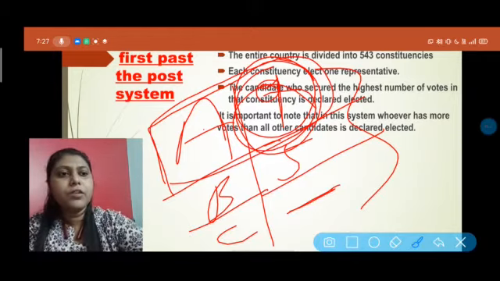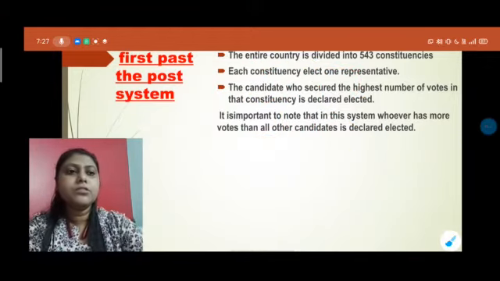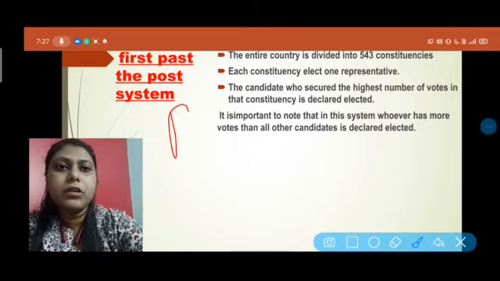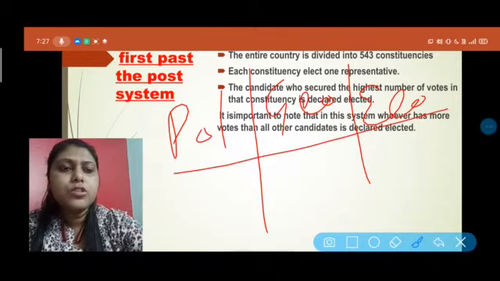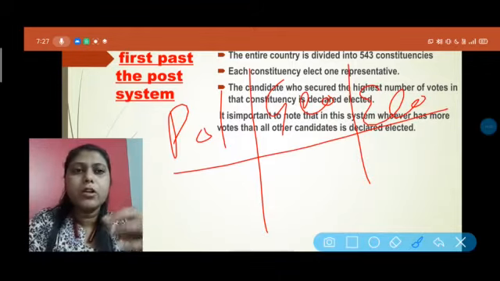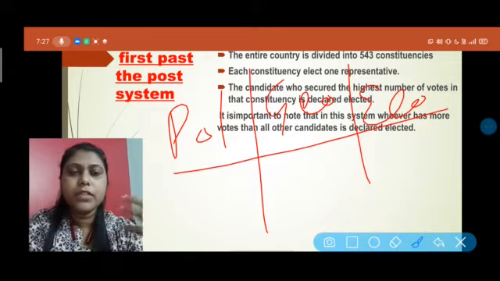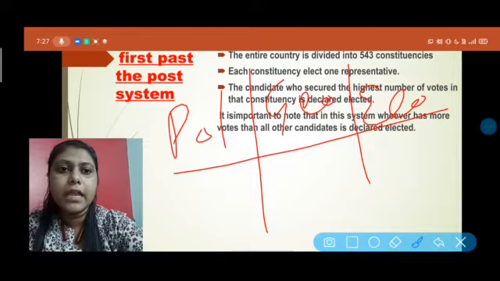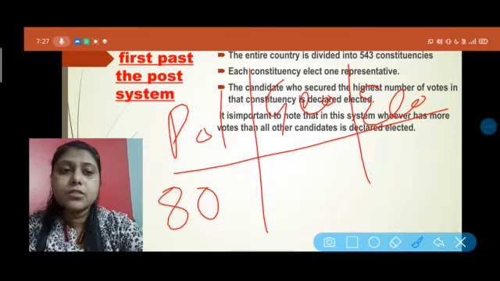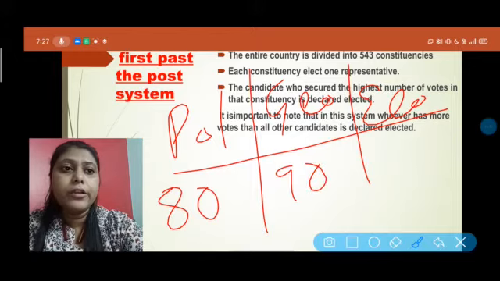If I give one more example, suppose there are subjects like political science, geography, economics. Suppose the highest marks in political science in the class may be 80, whereas the highest marks in geography will be 90, and in economics maybe 95.